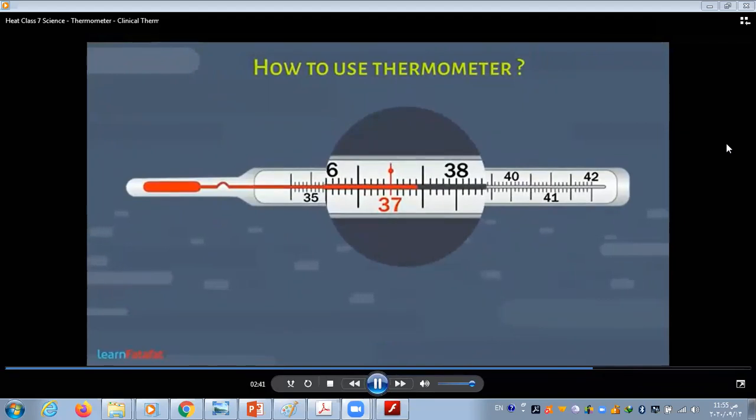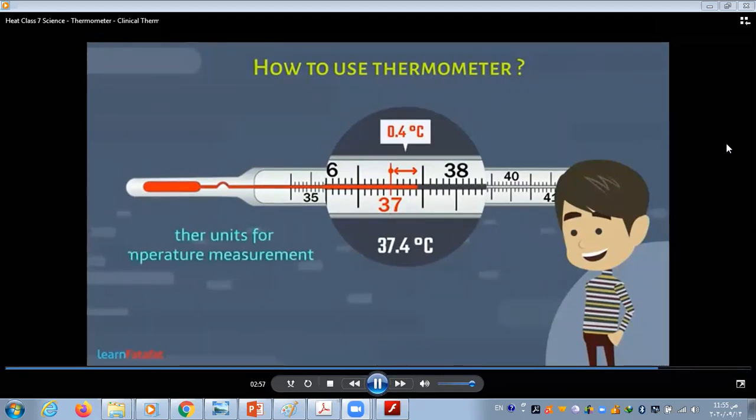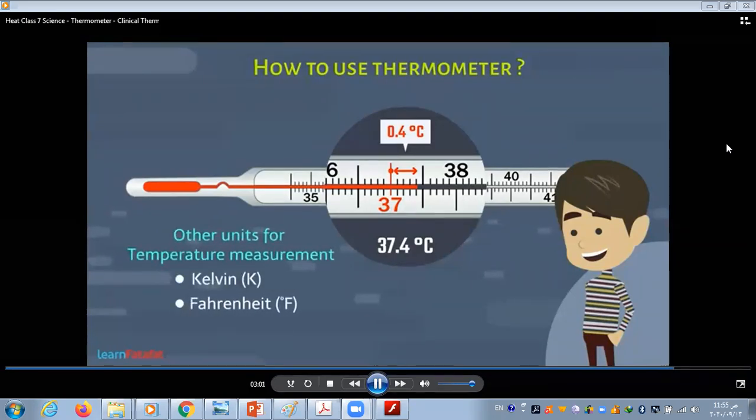Just now you have identified your body temperature. Here is a sample value which is showing 37 degrees Celsius and 0.4 degrees Celsius, that is 37.4 degrees Celsius. For temperature measurement, there are units other than Celsius, such as Kelvin and Fahrenheit. Their scales also vary from that of Celsius scale.